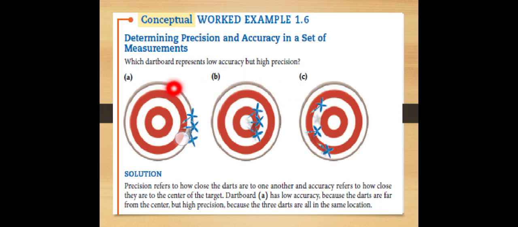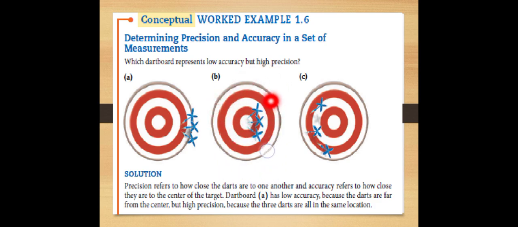So let's look at how we determine precision and accuracy in a set of measurements. For example, we have dartboard A. You can see these are precise because these three are close to each other, but they are not accurate. They are not close to the true value, which is the center. It shows good precision but poor accuracy.